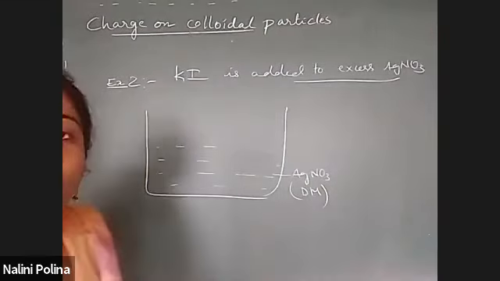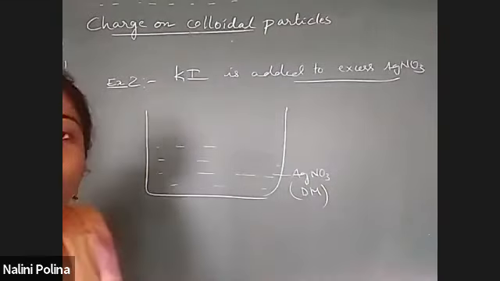Whenever you add little KI to excess AgNO3, the DP particle that you get is AgI, no doubt, but it will stay positive in nature. If the opposite happens, you get AgI only, but with a negative sign.